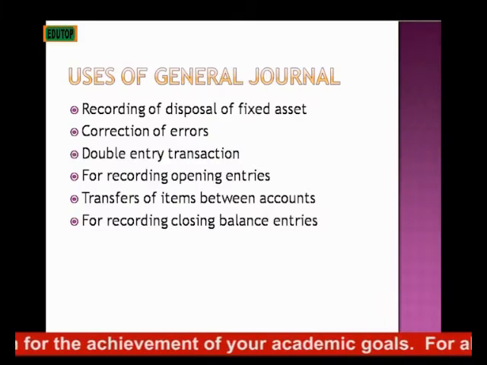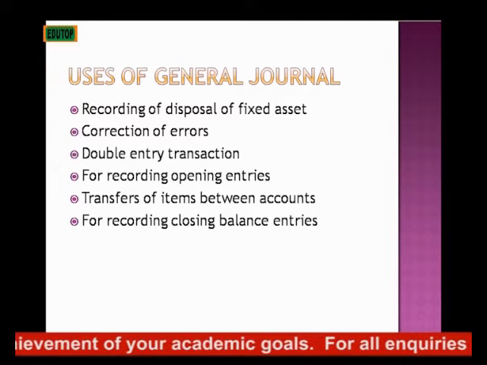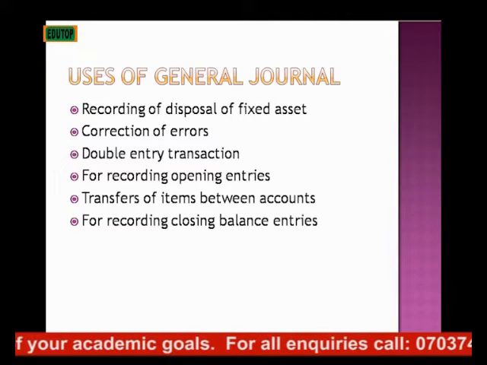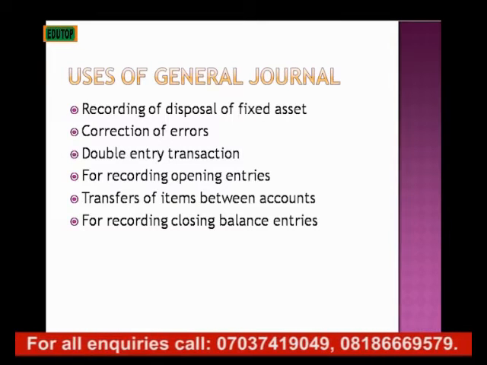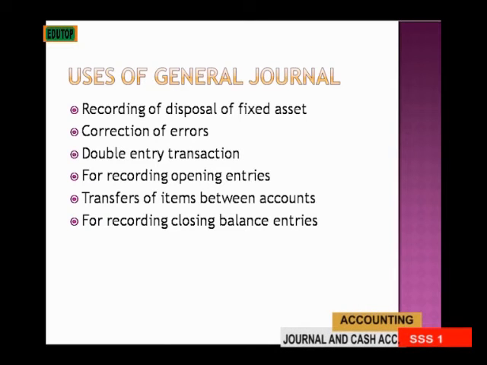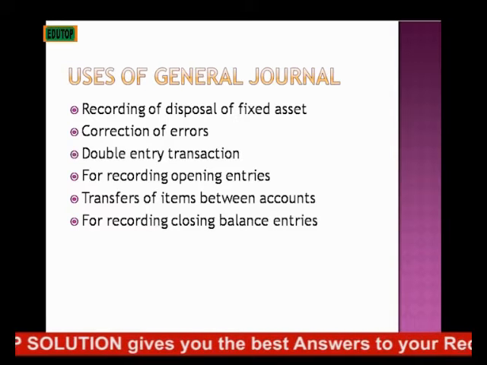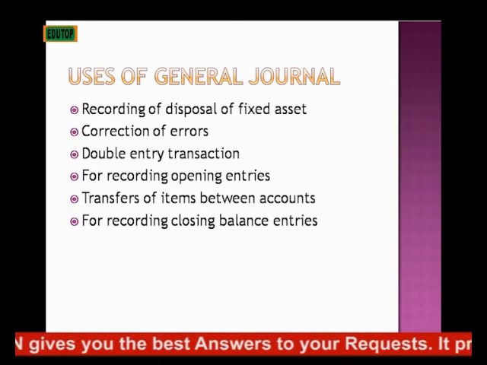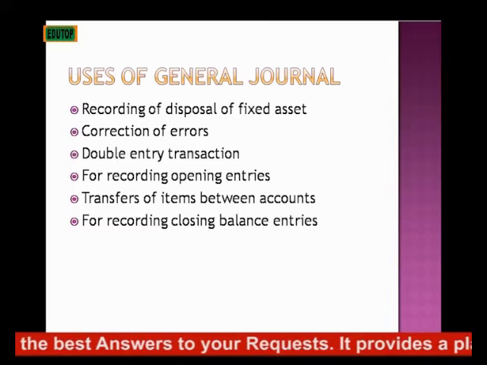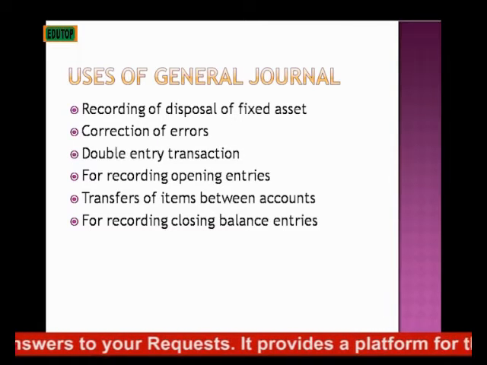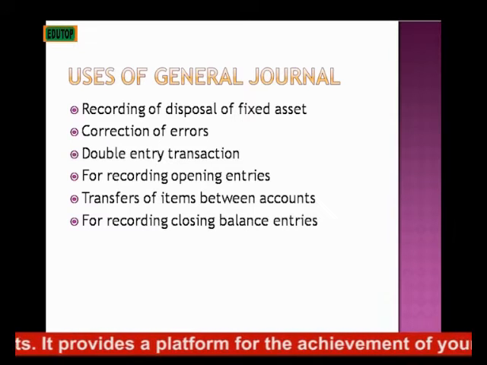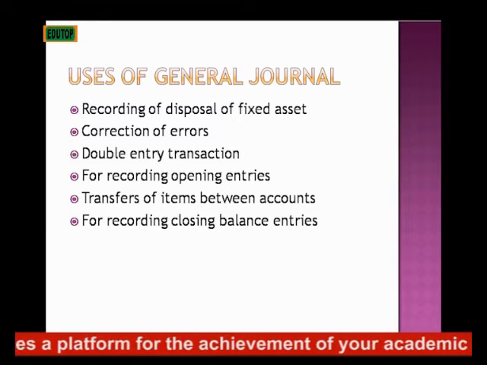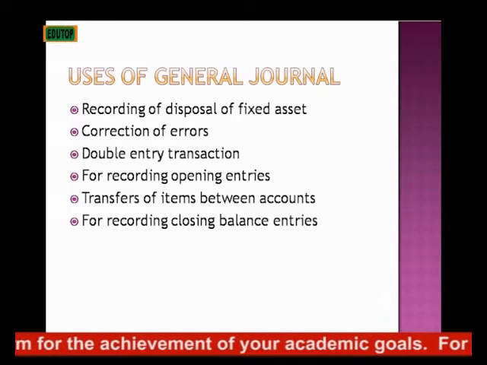Then the third one is double entry transactions. The journal is also used to record a double entry transaction, because when we are talking about double entry, we are talking about how to comply with a double entry, which must have twofold accounts: the debit side and the credit side. Likewise the general journal, though it does not form part of the double entry, you can use it to record any double entry transaction because it has the debit side and also the credit side.